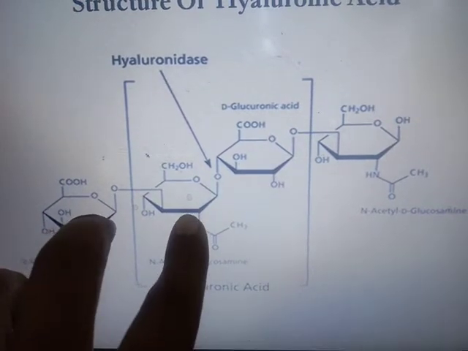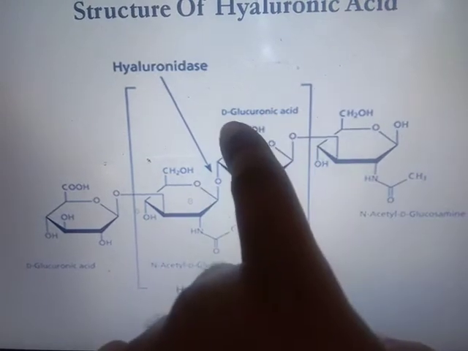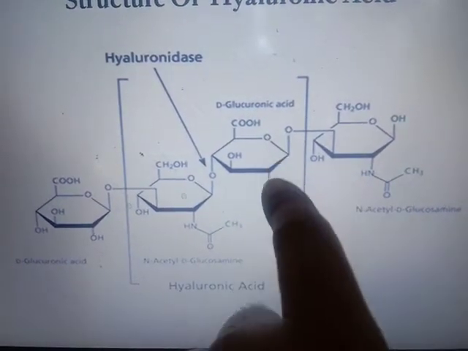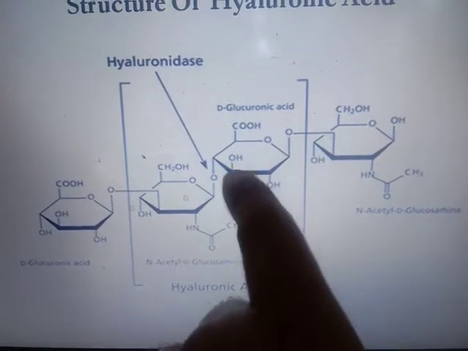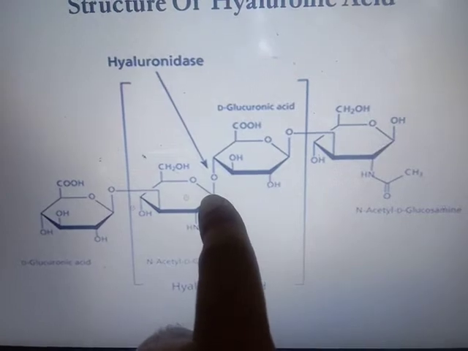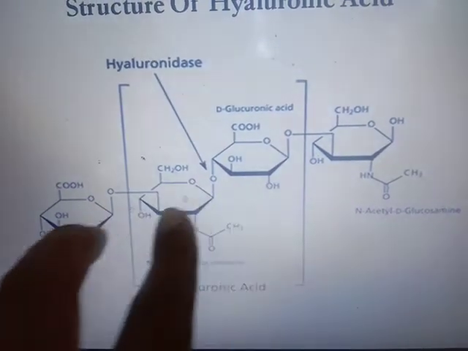Then this disaccharide is bound with another disaccharide containing D-glucuronic acid and N-acetyl D-glucosamine by a beta-1,4 bond. So this is the first carbon, second carbon, third carbon, and the fourth carbon is bound with the first carbon. So this is the beta-1,3 bond and this is the beta-1,4 bond.